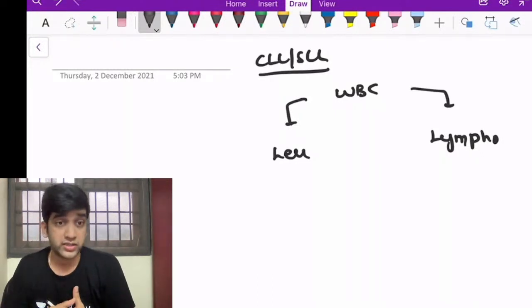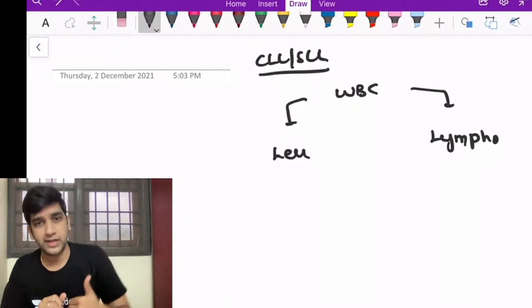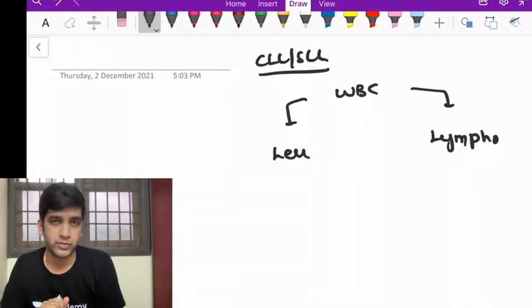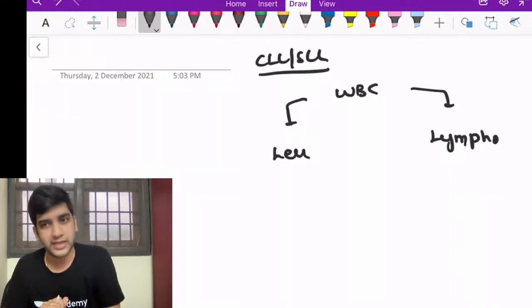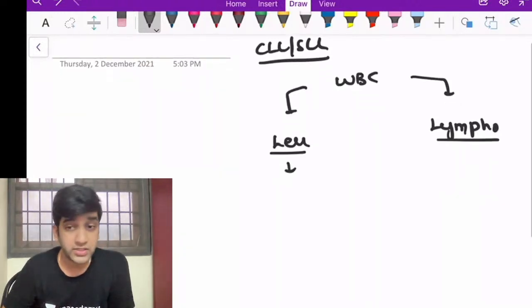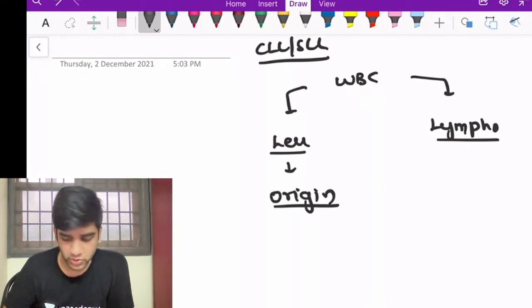ALL, that also is correct, right? We call it acute lymphoid leukemia/lymphoma. For T-cell, adult T-cell leukemia/lymphoma. We have a few of them as leukemia and lymphoma, right? So I'll term something as leukemia totally based on the origin. It's not based on where the disease is present. It's based on the origin.